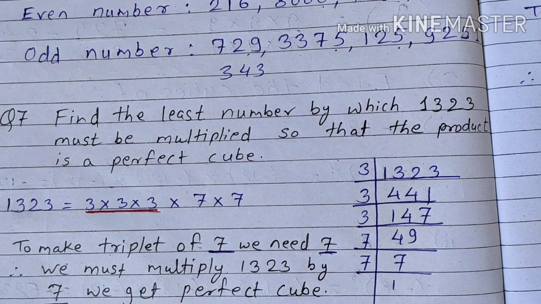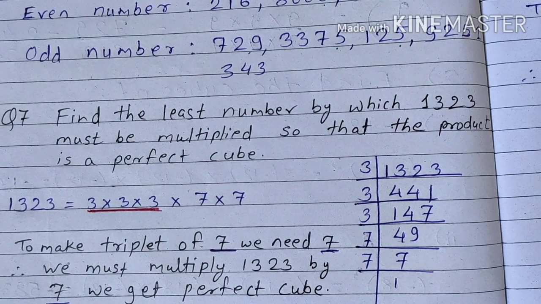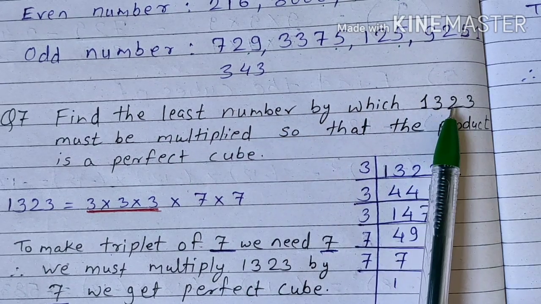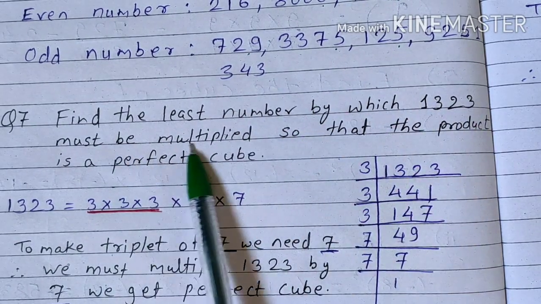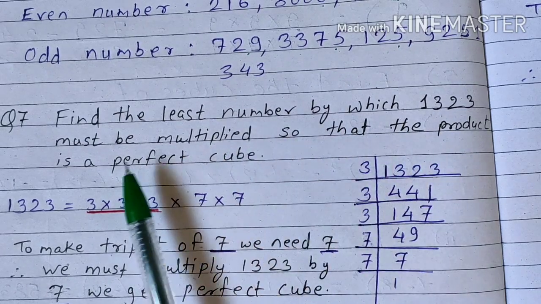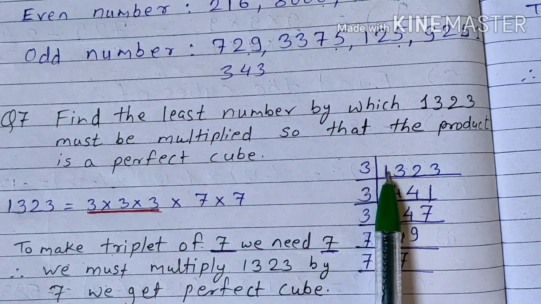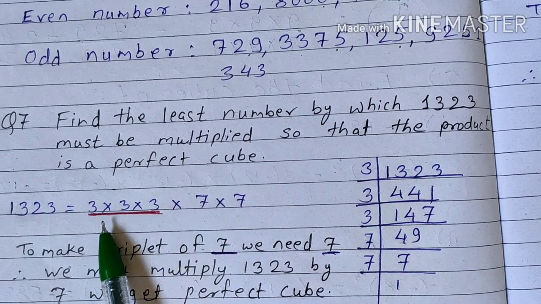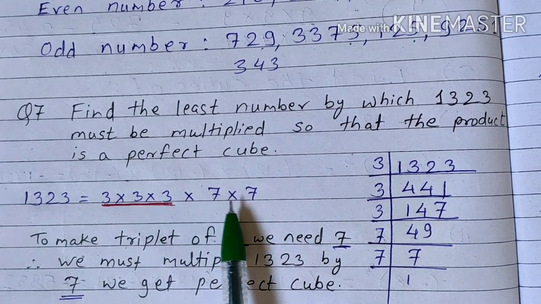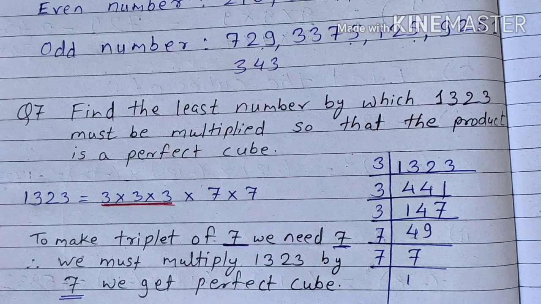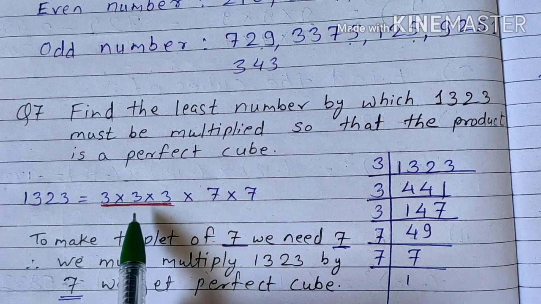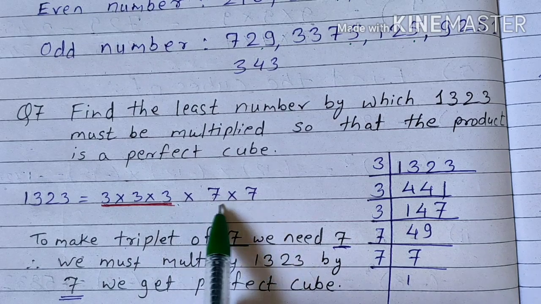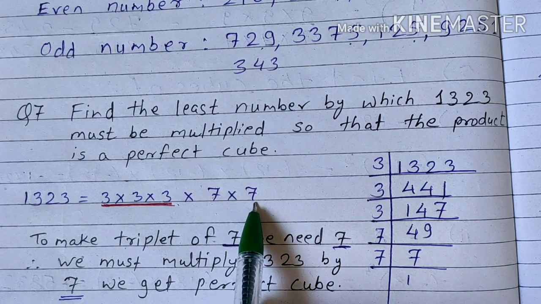Question number 7 is, find the least number by which 1323 must be multiplied so that the product is a perfect cube. So like this we have taken the prime factors of the given number. It is 3 into 3 into 3, 7 into 7. Since 3 is forming the triplet, but 7 is not forming the triplet, correct?